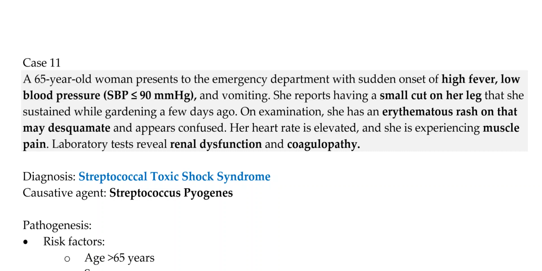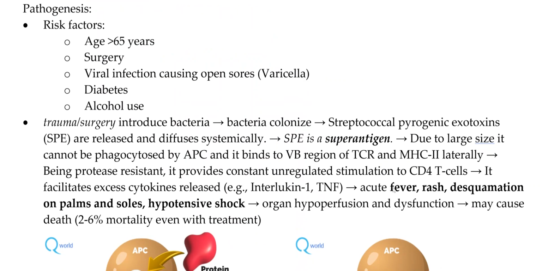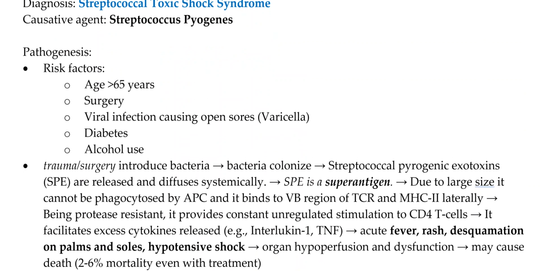Now, why, what should we do, how should we treat and investigate? Let us see that. First, let us understand the pathogenesis. The risk factors for streptococcal toxic shock syndrome are older age, as in our case, age more than 65 years, any surgery, any viral infection, usually varicella, which leads to open sore formation, diabetic patients, and alcoholic patients. These are the vulnerable population. The trauma or surgery usually introduces bacteria and causes colonization.